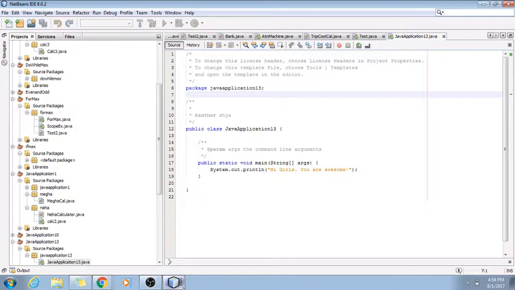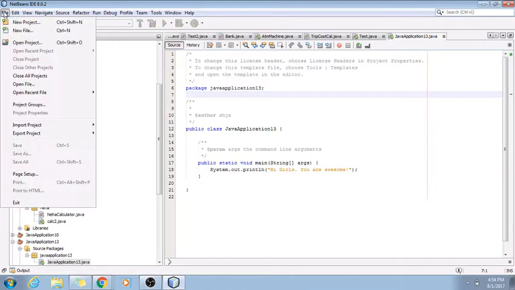So let's talk about the IDE first. On the side is basically the list of all the projects, packages, and classes you're working on, and you can add a project by clicking this button right here, and add a file by clicking this button right here. You can go to your files, and it's almost like in Word, where instead of new document, you would have new project, new file, and open it and see the projects that you already have saved. And you can also import projects if you have a project from another computer.